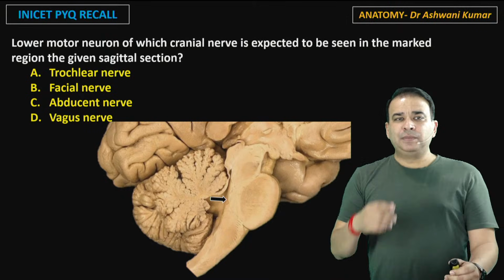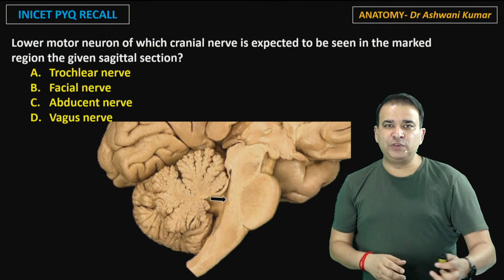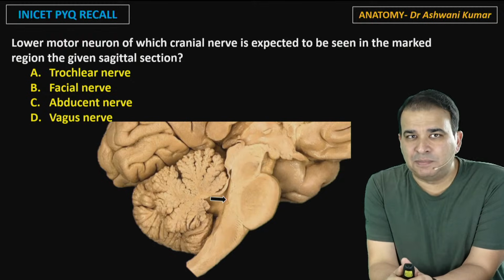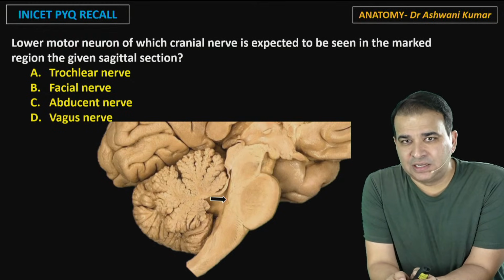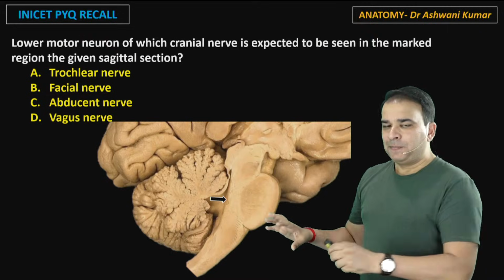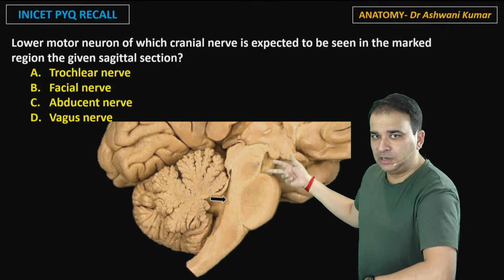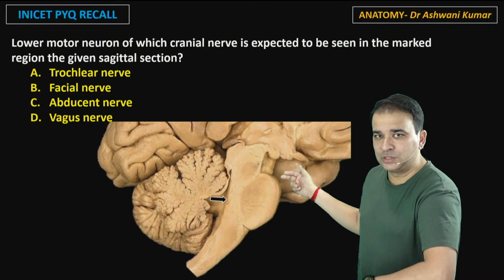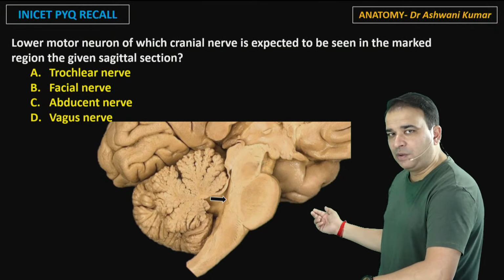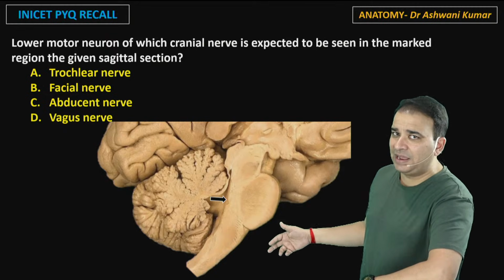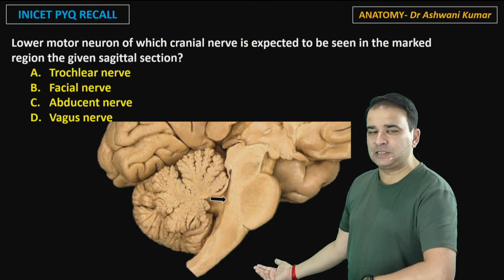Okay, the next question: lower motor neuron of which cranial nerve is expected to be seen in the marked region in the given sagittal section? Now please understand that you know that most of the cranial nerves are coming out from the front of the brainstem here. Third nerve was coming out from here, interpeduncular fossa. Then from the pons, it was the fifth nerve coming out, pontomedullary junction 6, 7 and 8. And all the nerves are coming from the ventral aspect here.